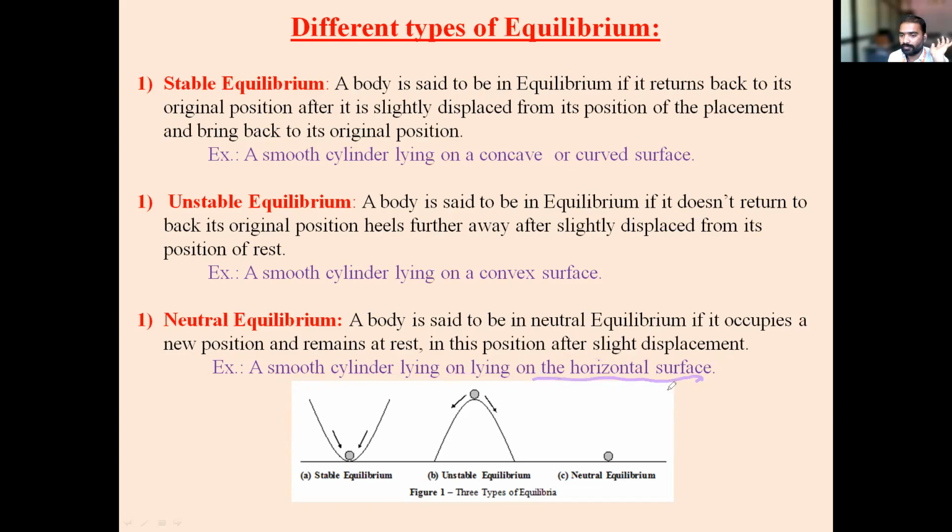Okay, so what differences are we getting? In stable, what was it? The body will come back to its original position. In unstable, what was it? The body will move away from the original position. I don't know whether it will come back to its original position or not, but it will move like this. But in neutral equilibrium, the body will move to a new place, but it is in equilibrium. It will be in equilibrium. Is it clear, everyone? Yes, sir. Is there any doubt? No, sir. Okay.